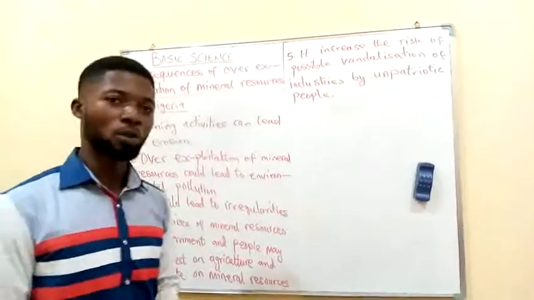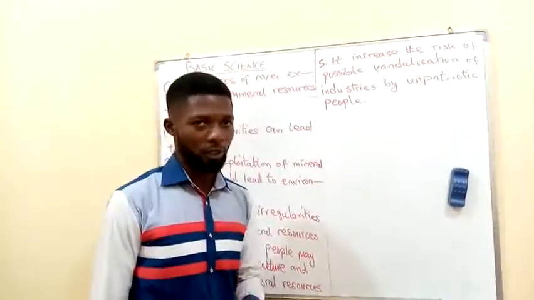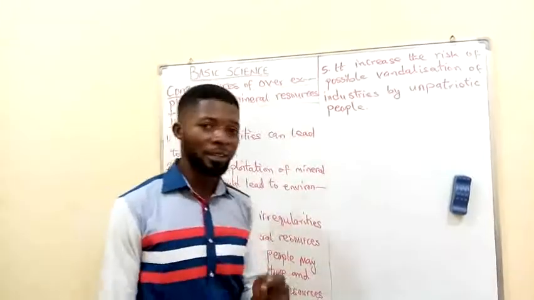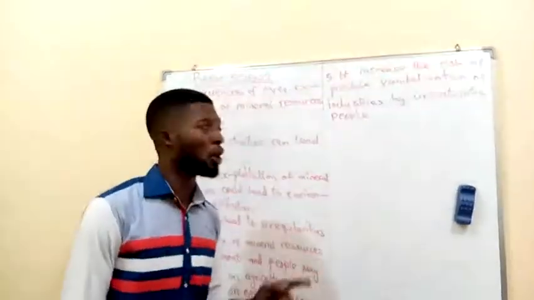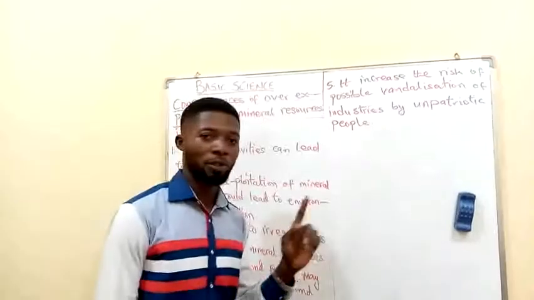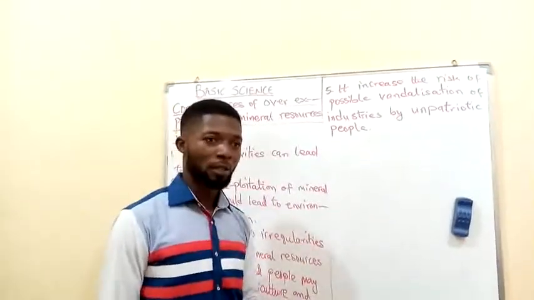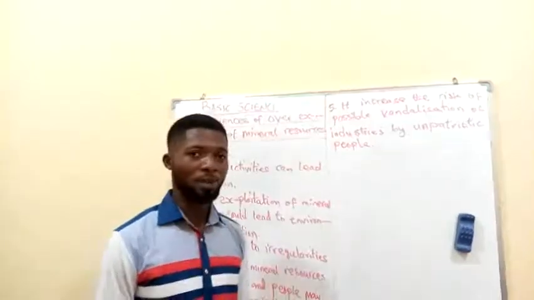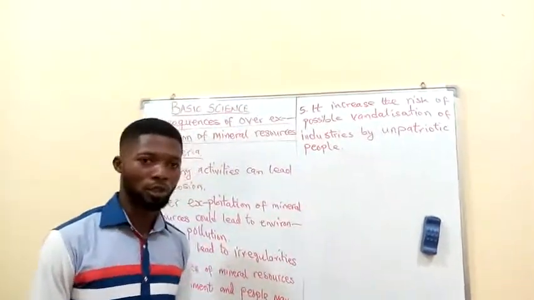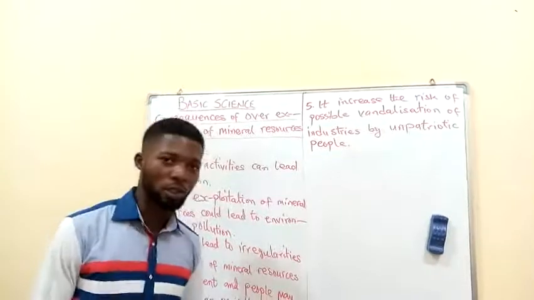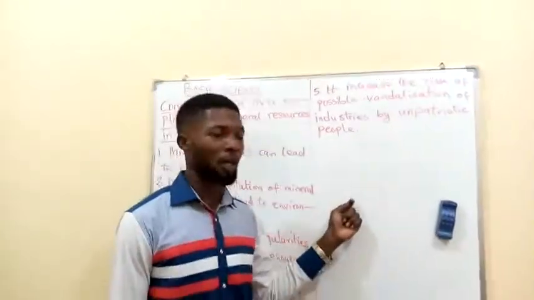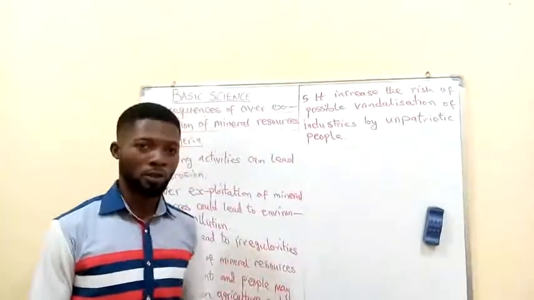Now, people who are unpatriotic, that means people who are against the exploitation of these mineral resources by these industries, will sometimes go into these industries or the facilities of these industries in order to steal these mineral resources.